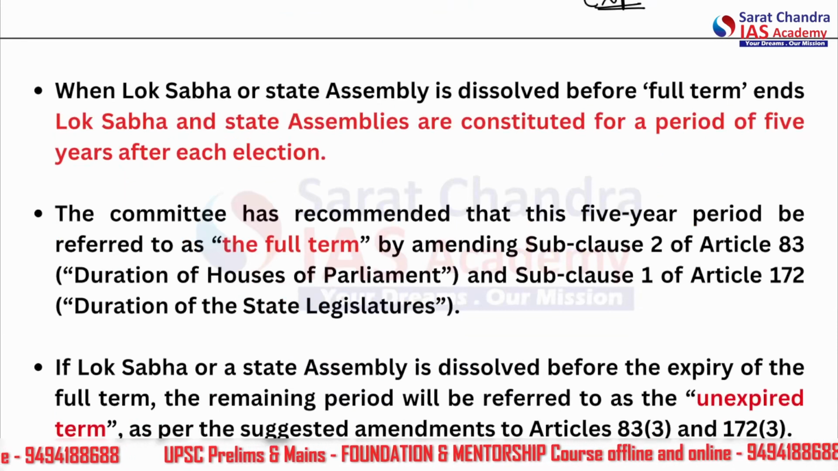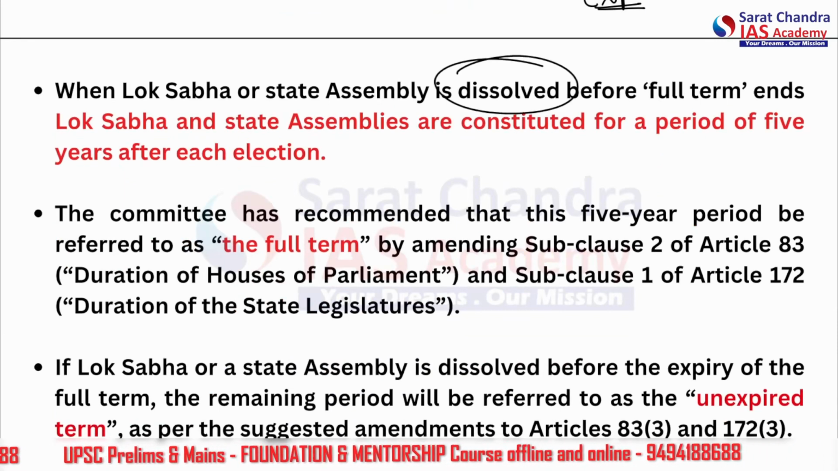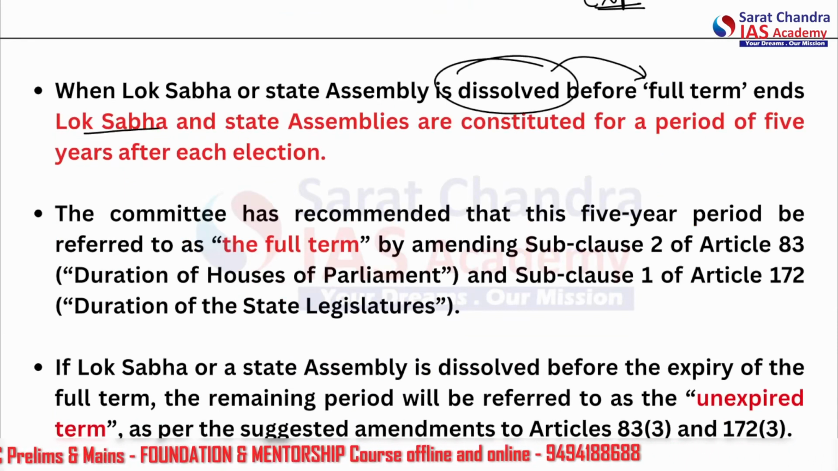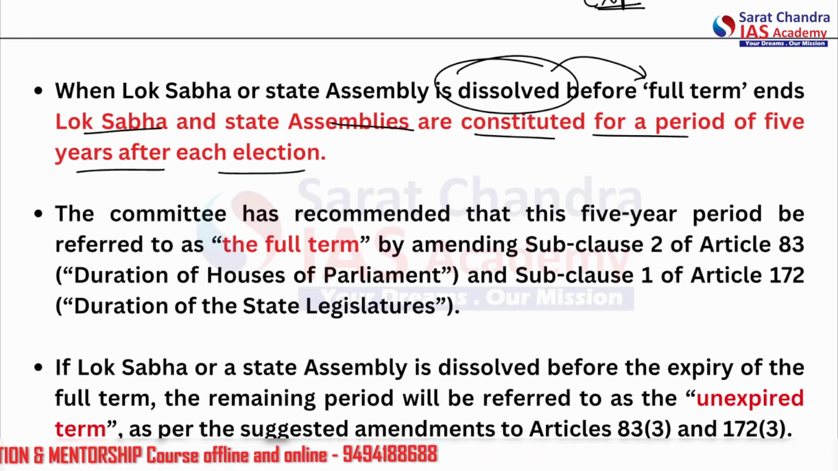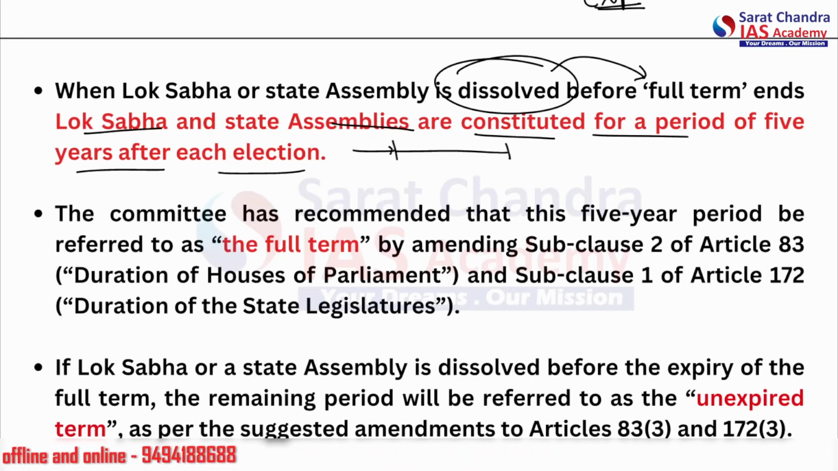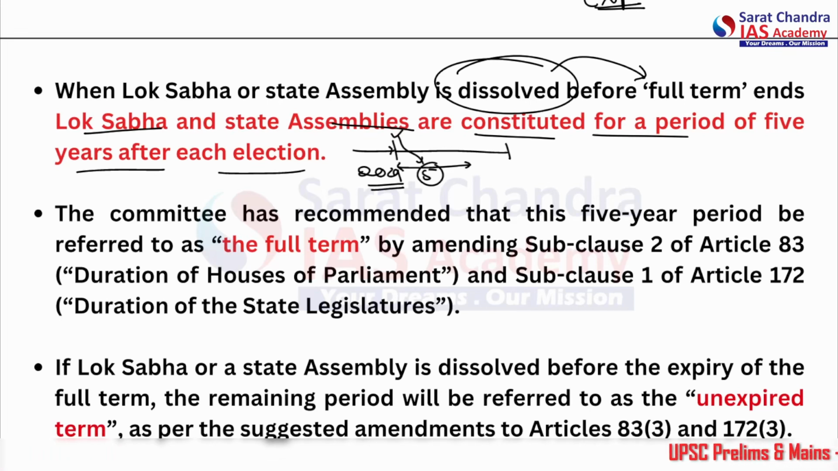When Lok Sabha or State Assembly is dissolved before the full term ends, Lok Sabha and State Assembly are constituted for a period of 5 years after each election. So let's say whenever it synchronizes, in 2029 it is being said, one new Lok Sabha will be formed, and all elections will be done. And for 5 years, the term will run. This will be known as the full term.